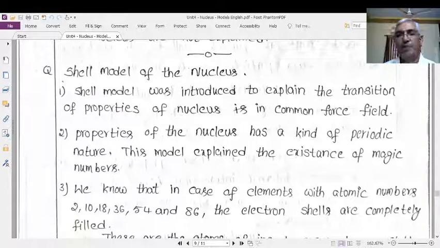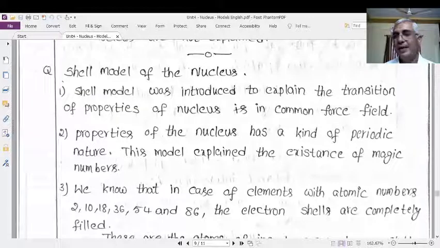This particular model of the nucleus was first introduced in the year 1932 by Ivanenko and E. Gapon.